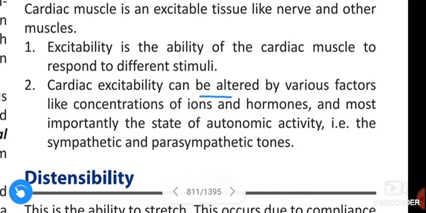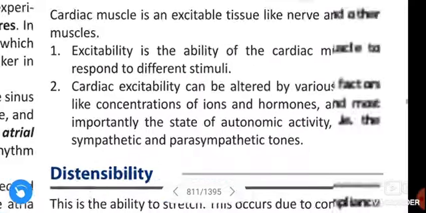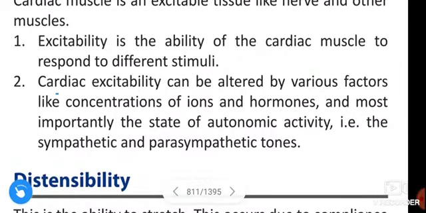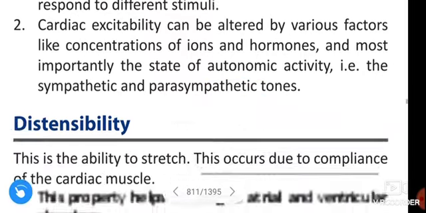Cardiac excitability can be altered by various factors like concentration of ions and hormones, and most importantly, the state of autonomic activity, that is, the sympathetic and parasympathetic tones.